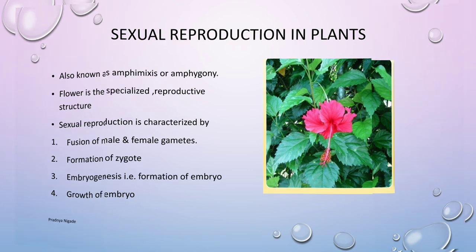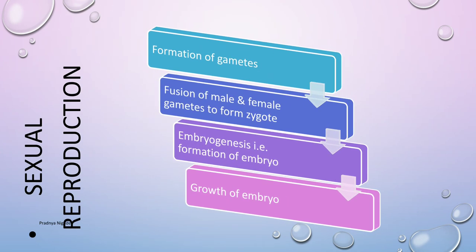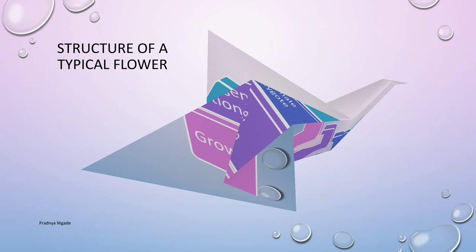Let's see. So, first of all, sexual reproduction starts with the formation of gametes. It is followed by the fusion of male and female gametes to form the zygote. After that, formation of embryo takes place and it is followed by the growth of the embryo. Let's move to the next part.